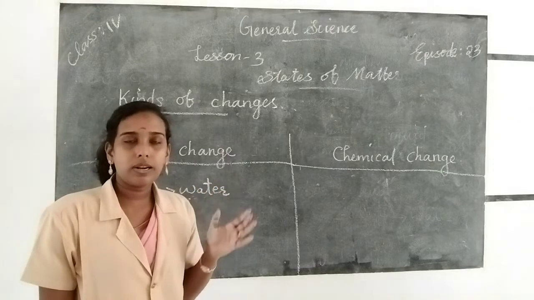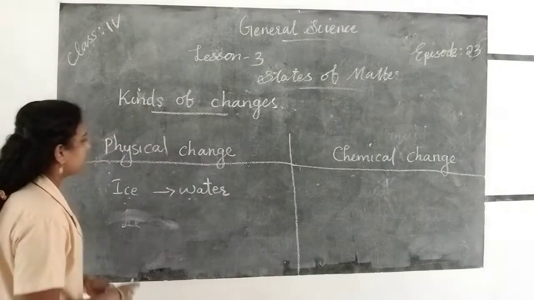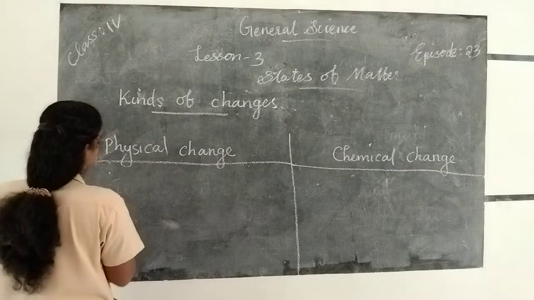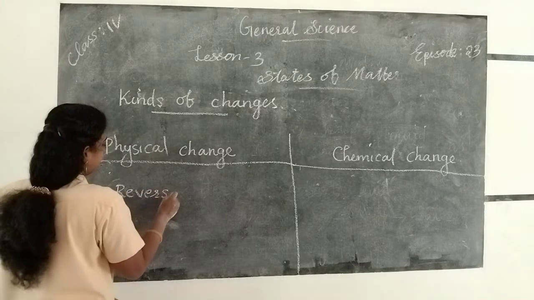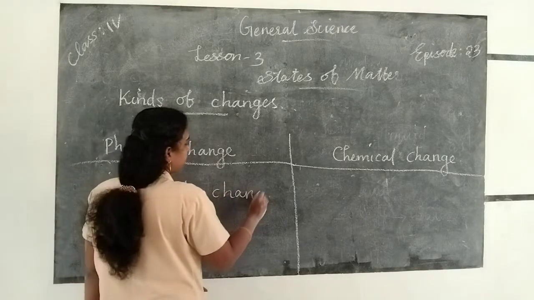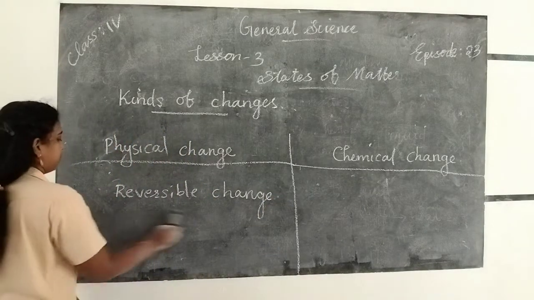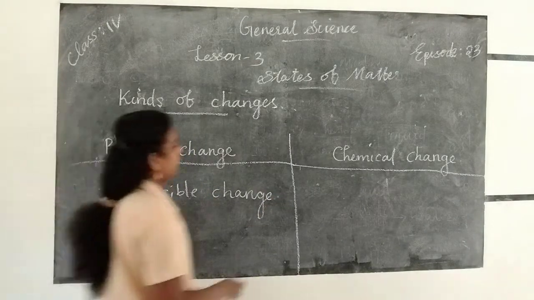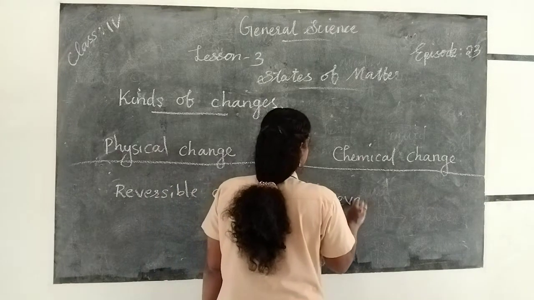So those are called chemical changes. Okay, so physical changes are reversible changes, which means we can get back the original, and chemical changes are irreversible changes.